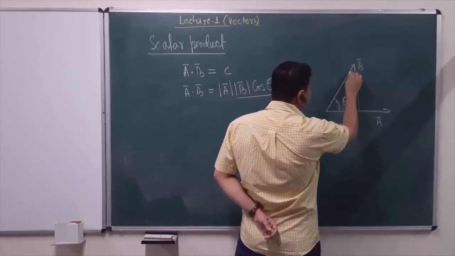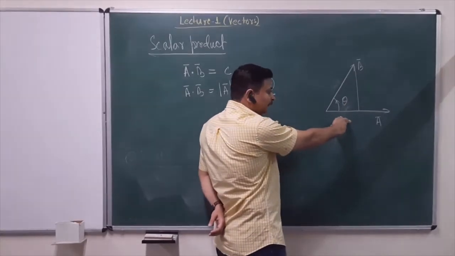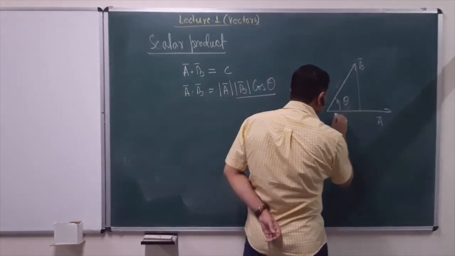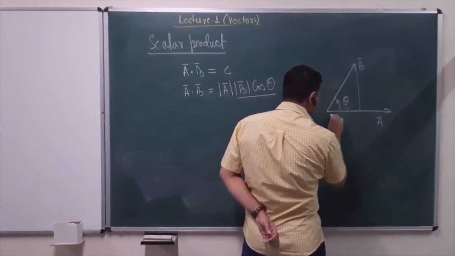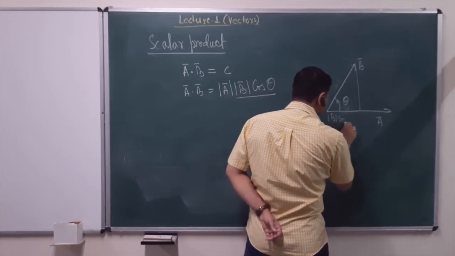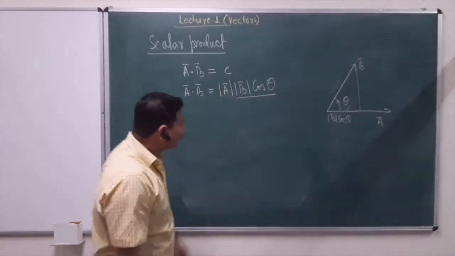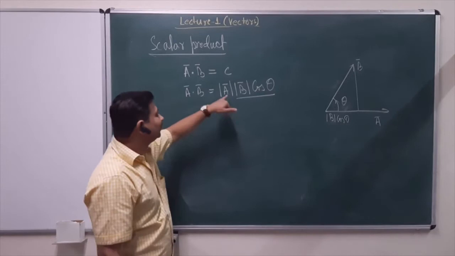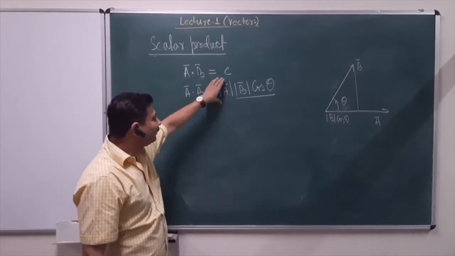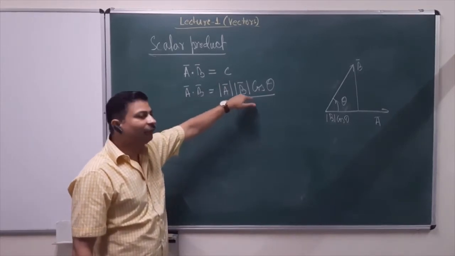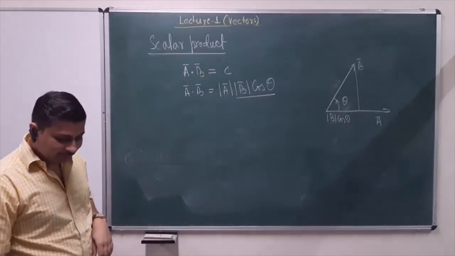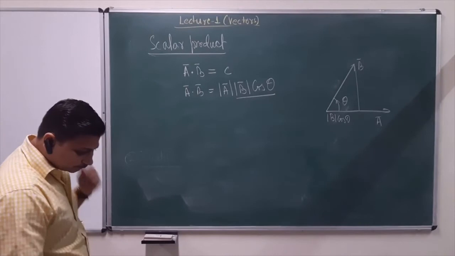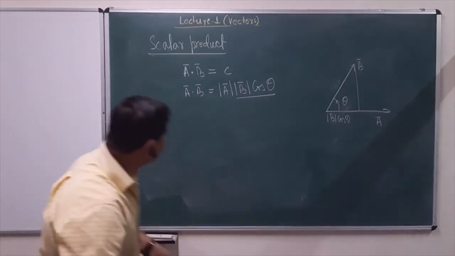We can also see what this B cos theta is. If you take a projection of B in the direction of vector A, then this value is basically B cos theta. So A dot B also basically means the product of magnitude of A with the projection of magnitude of B in the direction of vector A. So that's the scalar product.